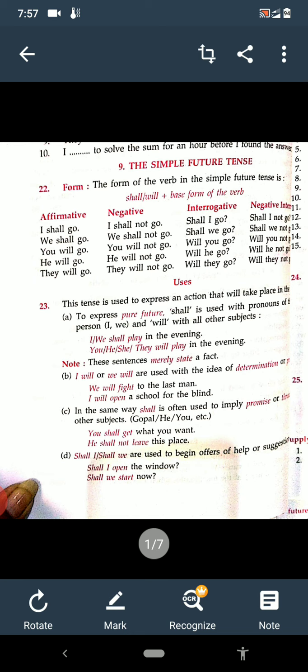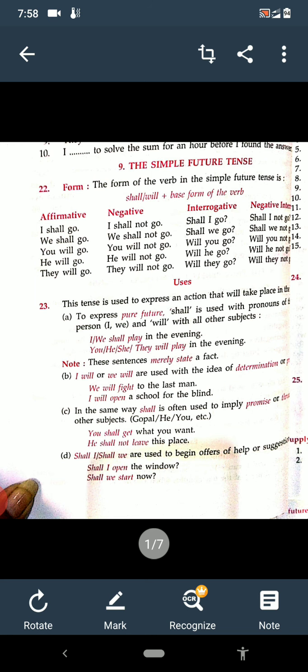Also, to offer help or suggestion, shall will be used with I and we. Shall I open the window? Shall we start now? So these are question and offer, suggestion. Okay? So I think it's clear to you.